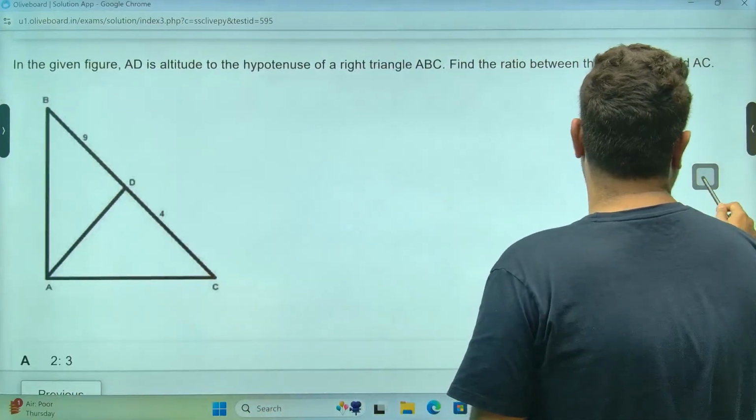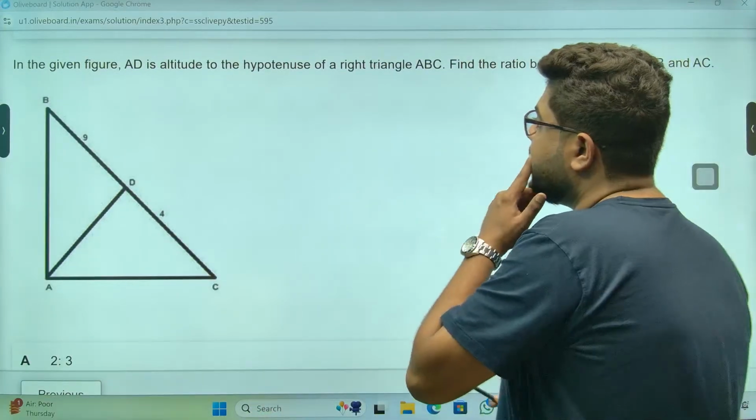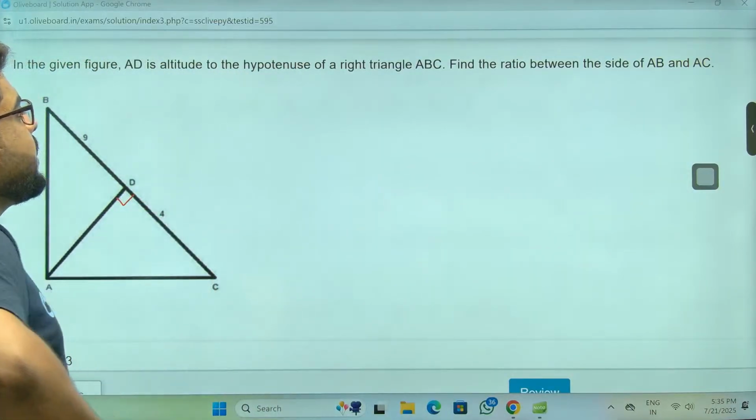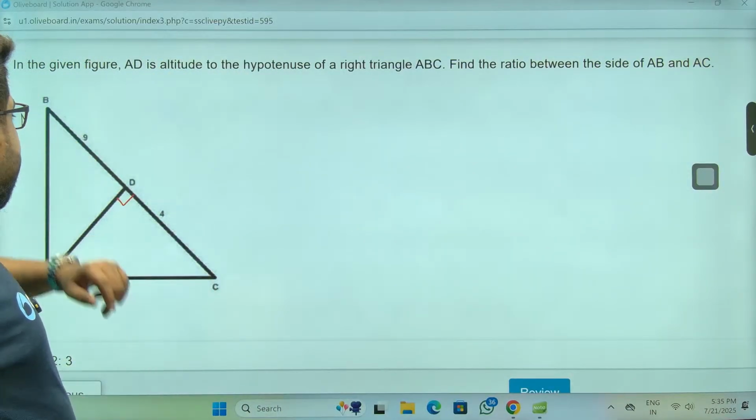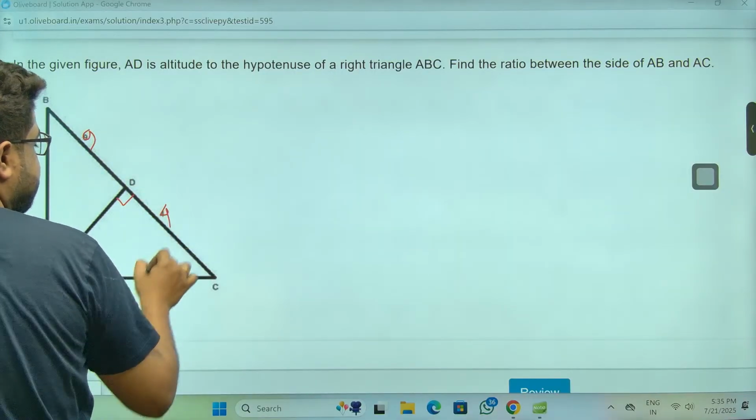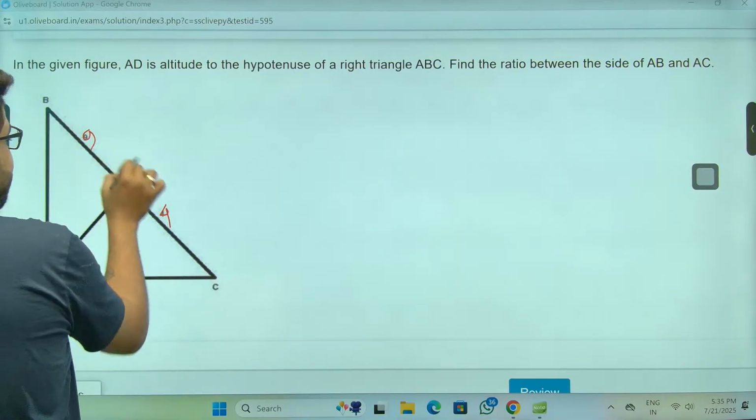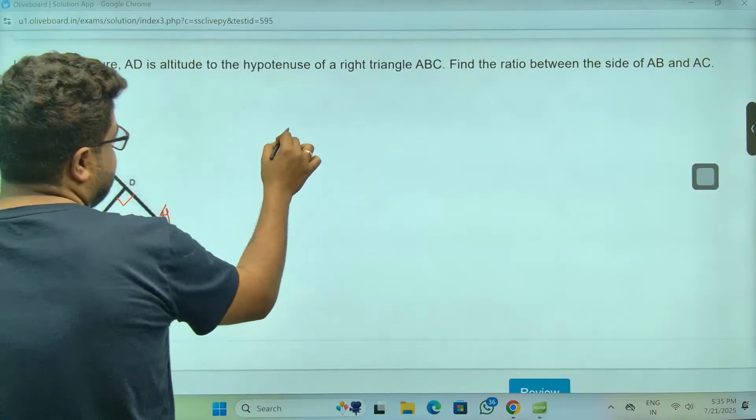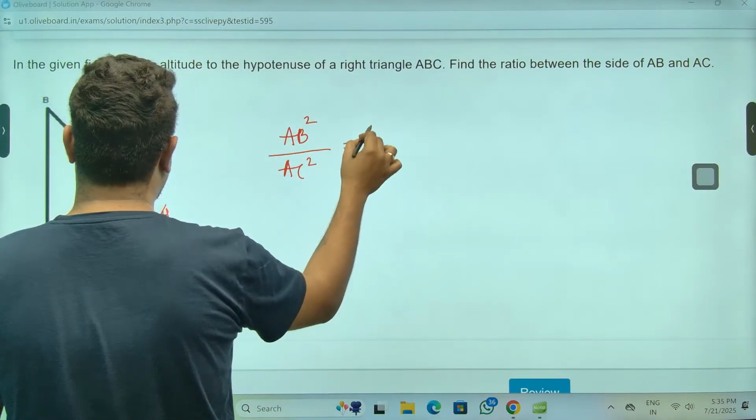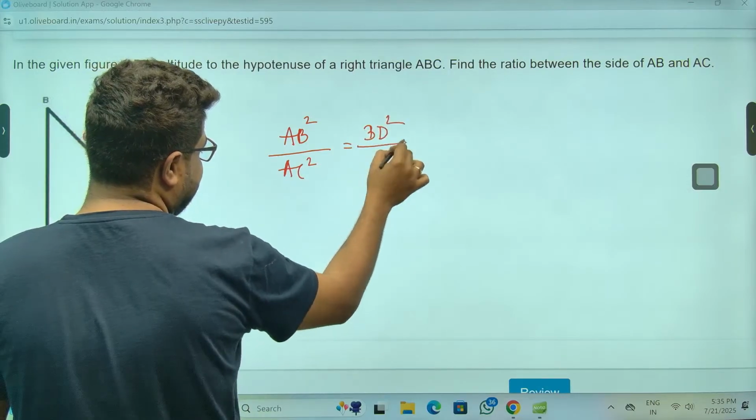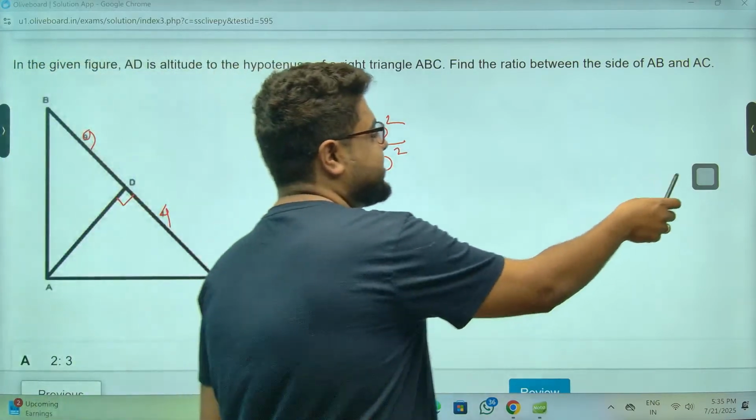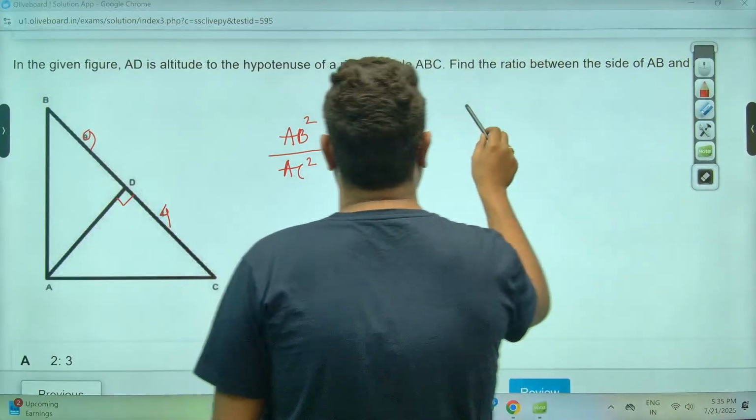ये क्या है सर? They're asking AD is the altitude. This is 90 degree. Ratio between BD and CD is given: this is 9, this is 4. Sir, remember, AB square by AC square is equal to BD by CD.